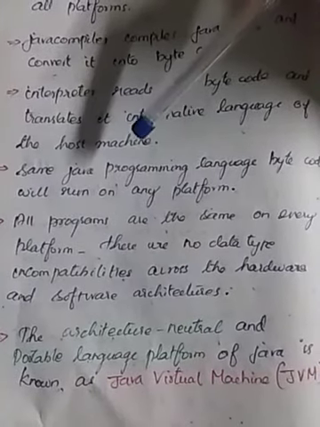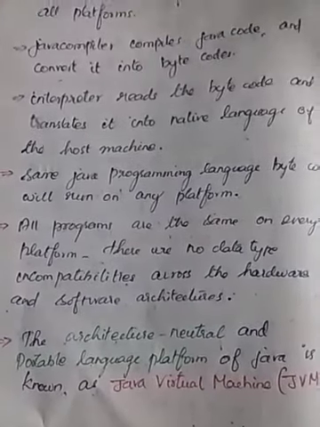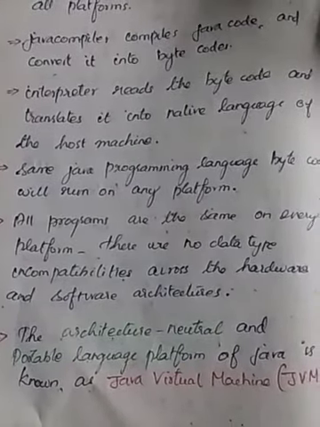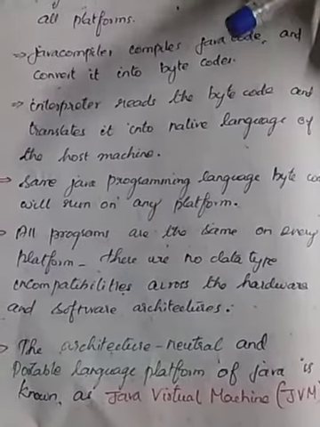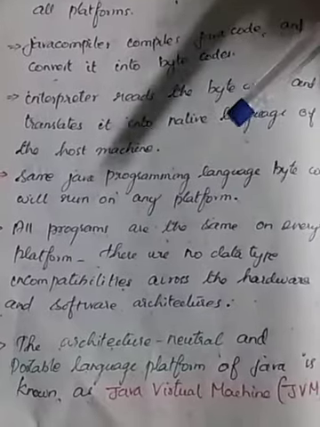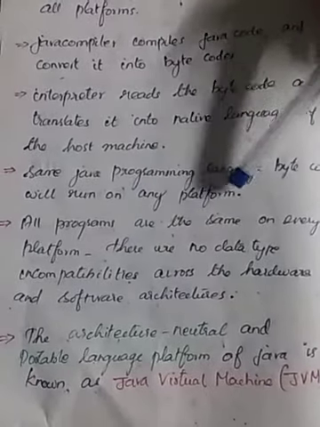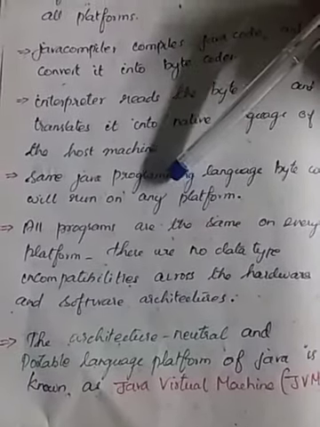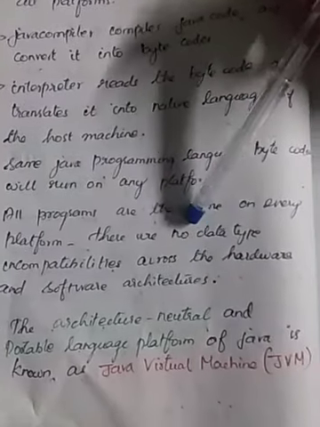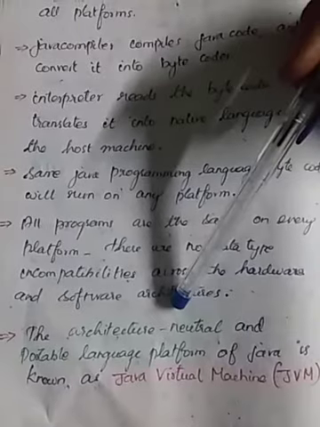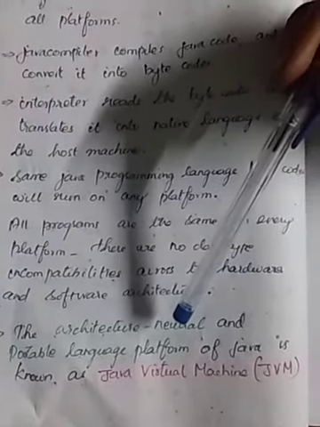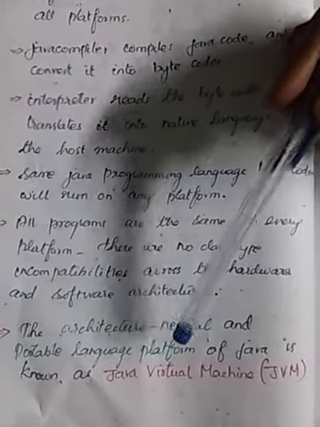Here the same program can run on any platform, so we call that a platform independent language. It will solve the data type incompatibilities, and this makes Java an architecture neutral and portable language platform. This is known as the Java virtual machine.